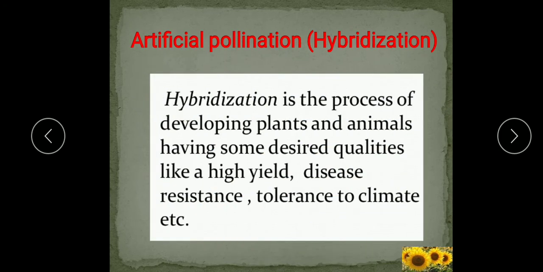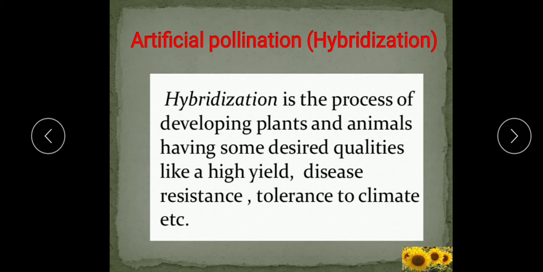Natural pollination occurs in nature, but artificial pollination is performed to produce a new variety of a plant with certain required characteristics. So this is done by the gardeners, by human beings, in order to get a new variety of the plant with desired characteristics. In this process, two different varieties of a crop plant with the desired characters are selected, and here, for example,